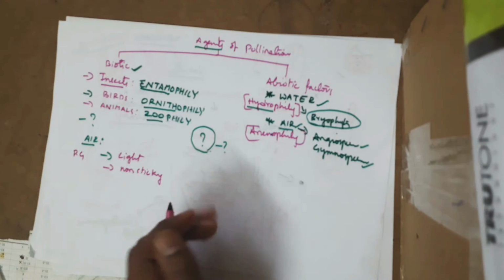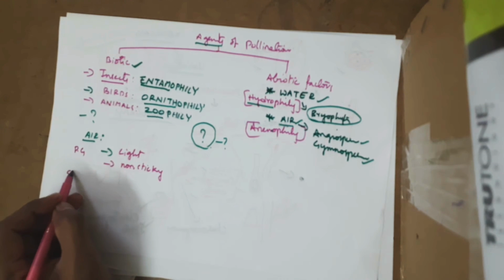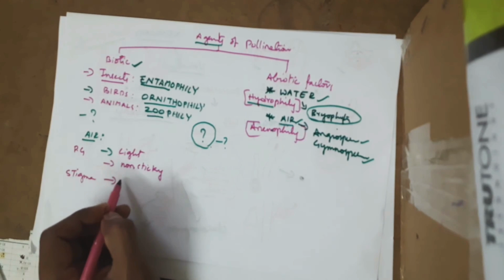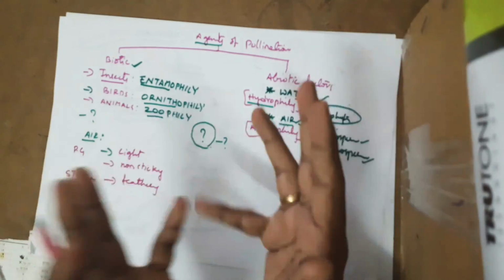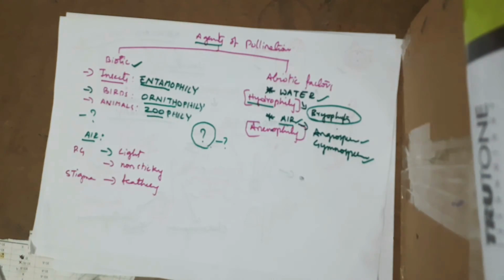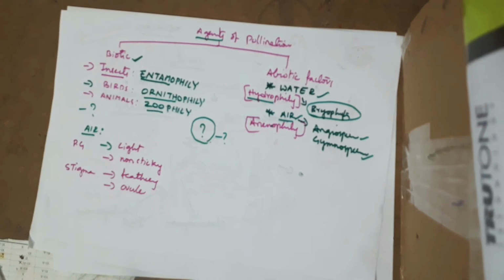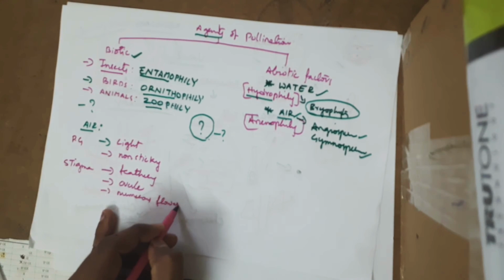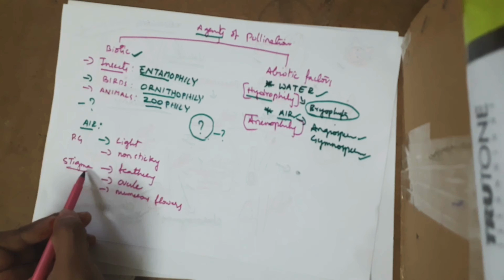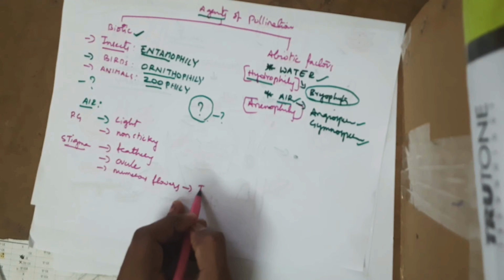Then when it comes to the stigma of flowers which participate in air pollination, it should be feathery in nature. It should be exposed out. And the ovary must have only one ovule and must produce numerous flowers. So these three are the characteristic features of a female flower. And these numerous flowers must be packed in the form of an inflorescence.